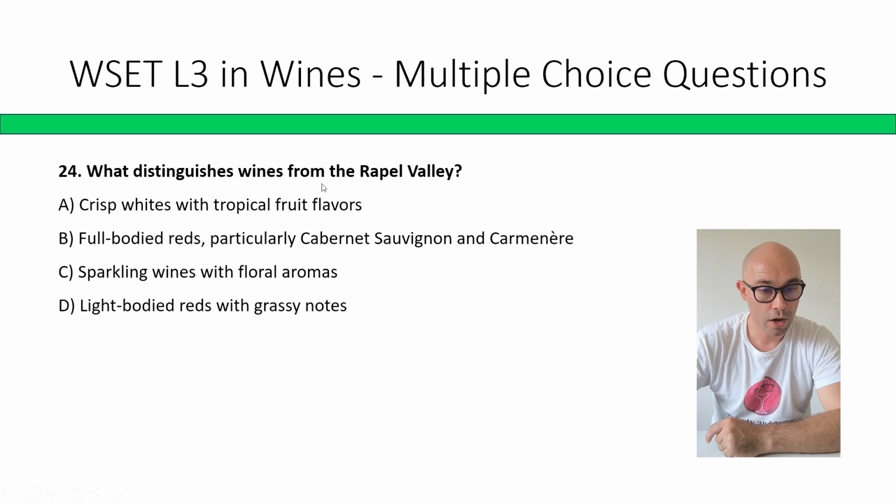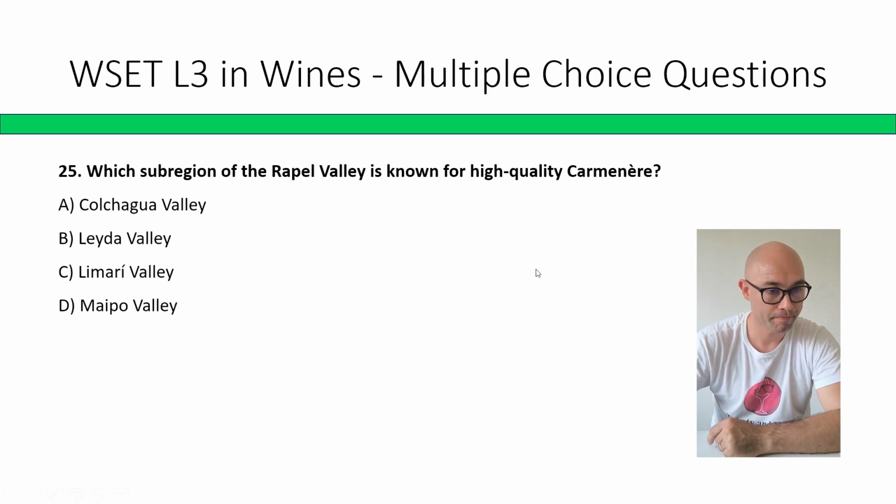What distinguishes wines from Rapel Valley? Crisp whites with tropical fruit flavors, full-bodied reds, particularly Cabernet Sauvignon and Carménère, sparkling wines with floral aromas, light-bodied reds with grassy notes. I would say B, full-bodied reds, particularly Cabernet Sauvignon and Carménère.